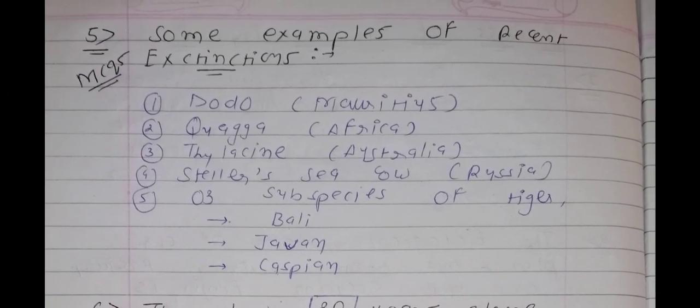So see, the first page is completed. We are studying part 1 of this question. The first page is completed, and you can say that MCQs are there in point number 2. In point number 2, only one MCQ is there, and the MCQ will be about human activities. In point number 3 you will remember two things. The first one is the Pacific Islands and the second one is 2000 species of native birds. And in point number 4, 5 or 6 MCQs are there. So the first page is completed. Now we will talk about the second page of part 1.